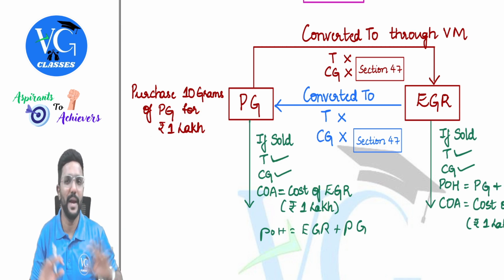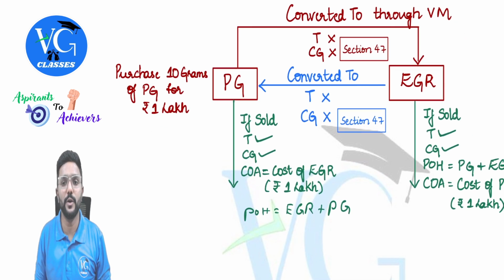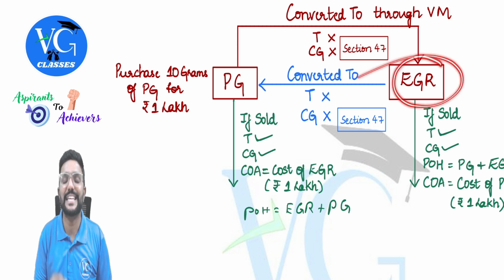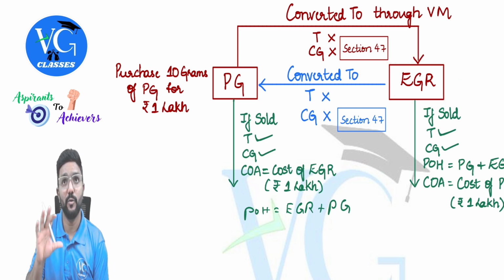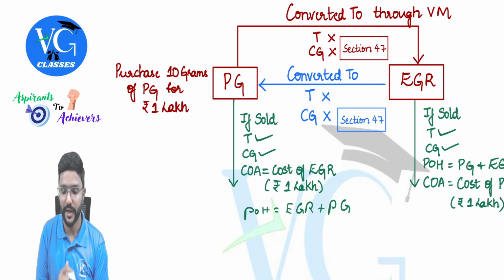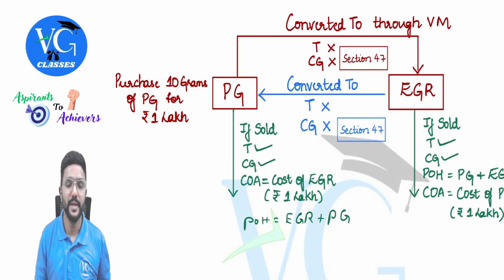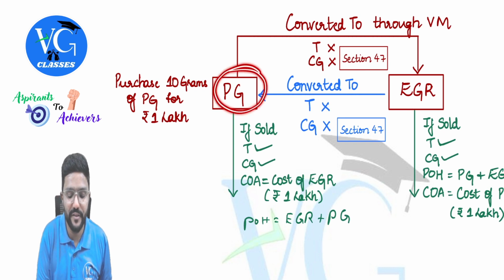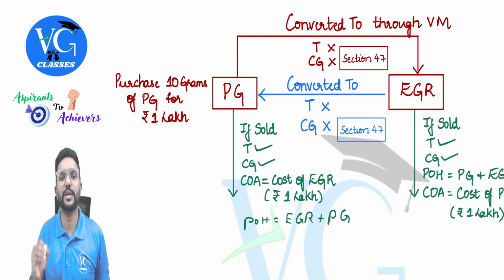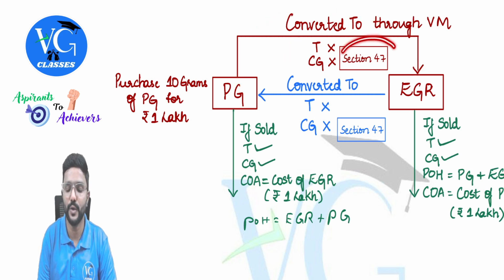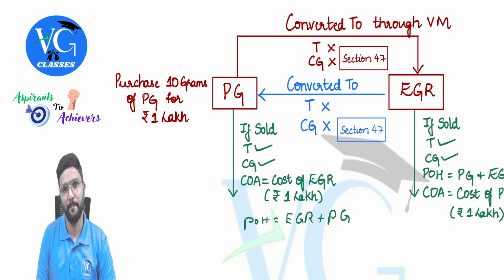But now I'm not selling it, and I don't want to hold it either, because I fear I may lose it or someone may steal it from my house. So I just want to convert it into an electronic gold receipt, since gold can be held in electronic form. For this I approached the Vault Manager to convert my physical gold into EGR, that is, electronic gold receipts. When physical gold is converted into EGR, is it a transfer? No. Should we compute capital gains? No, guys. It is covered in section 47.